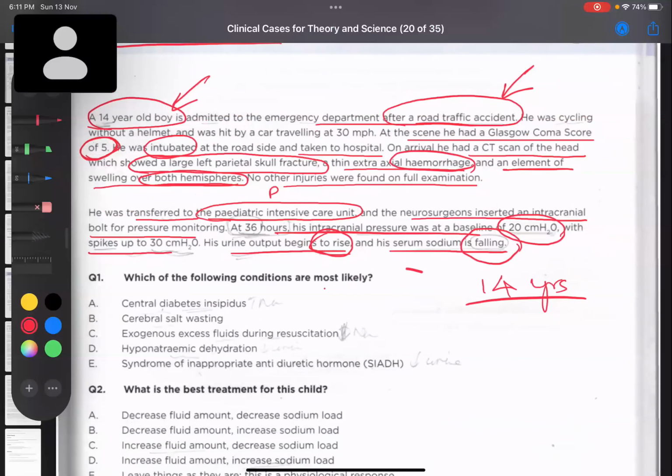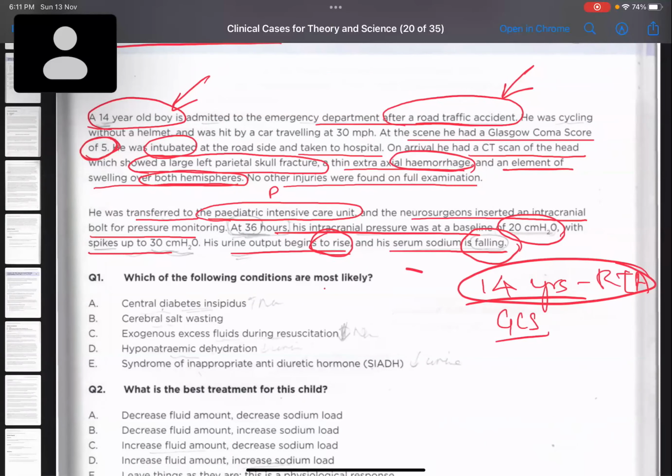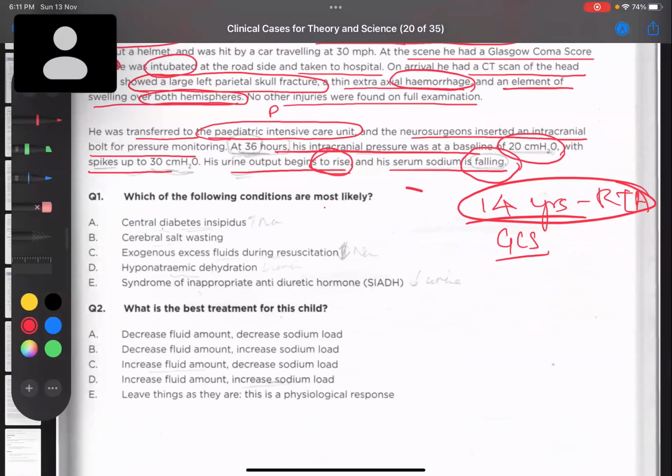So we have this boy, 14 years with road traffic accident, and he was intubated. He has very low GCS. And after that, his intracranial pressure was initially 20 centimeter. Now it is increasing to 30 centimeter. Normal intracranial pressure is 20 up to 25. We consider it normal. So it is slightly increasing.